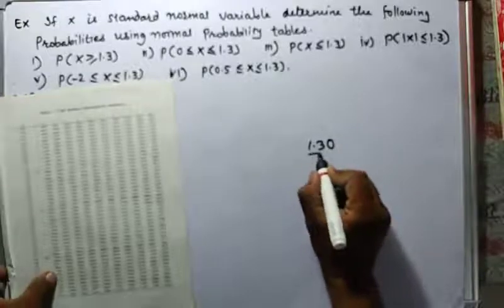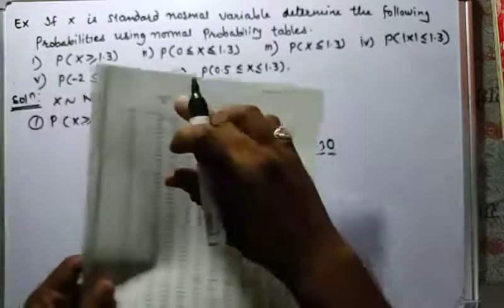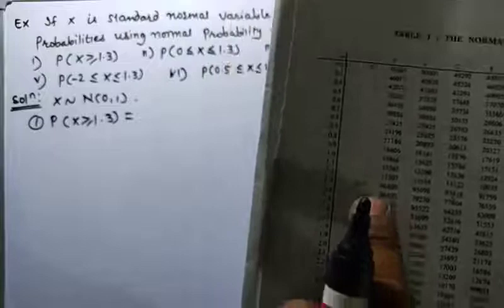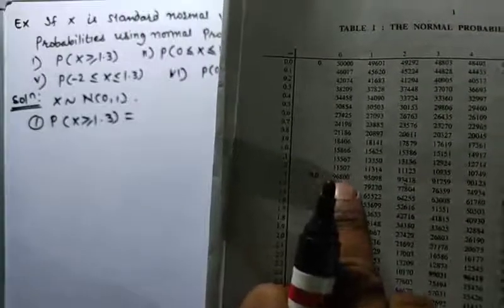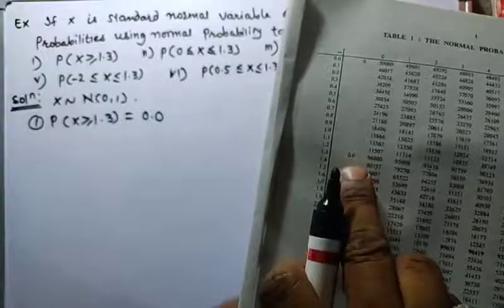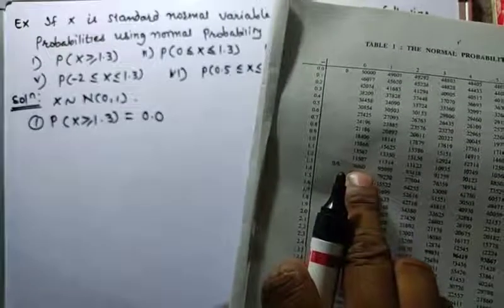1.3 can be written as 1.30. So let's find the first two digits, and the next digit on the upper row. Here 1.3 is here, and for the 0th column, 1.3 in 0 gives 0.0 something, so we'll get the answer 0.096800. So the value will be 0.0, because for 1.3 in 0, we write 96800.